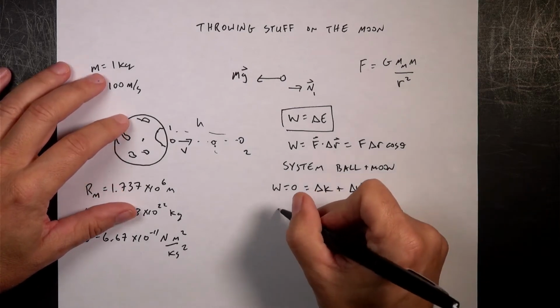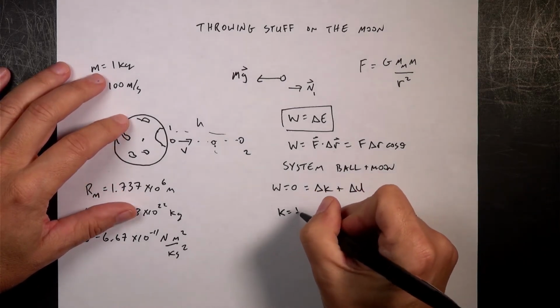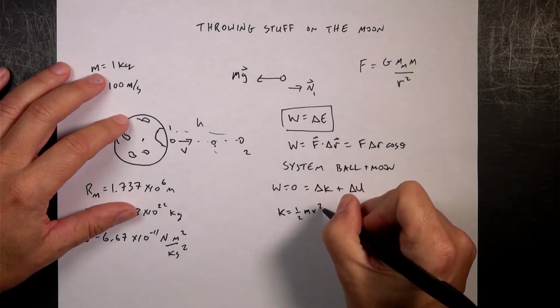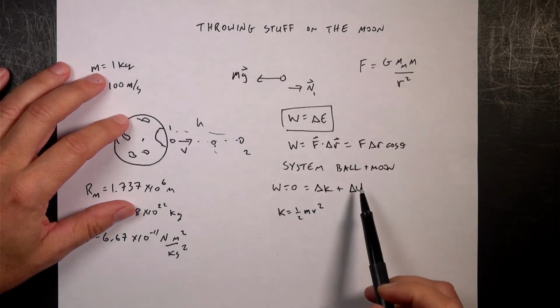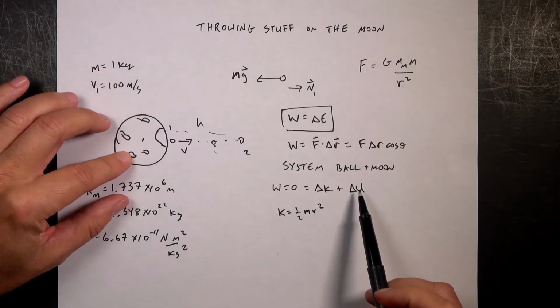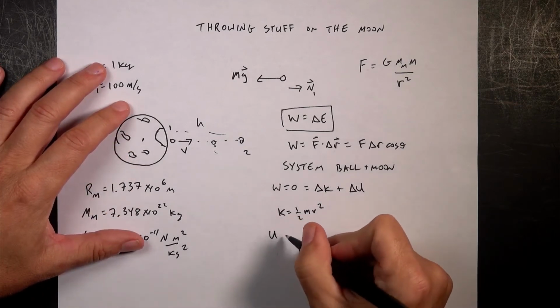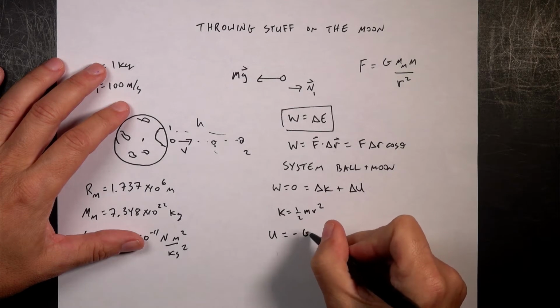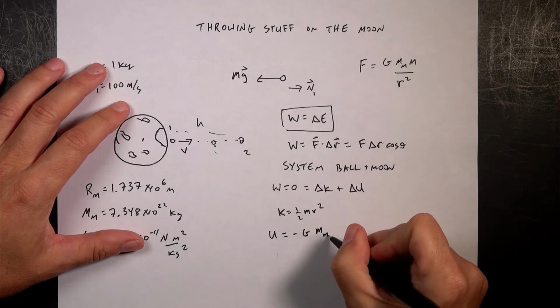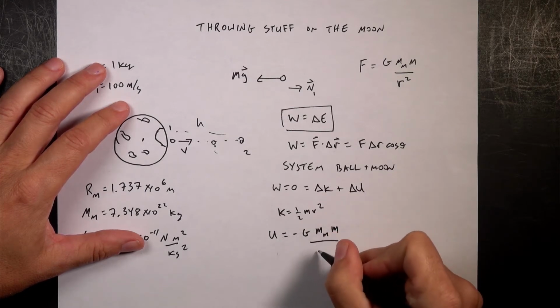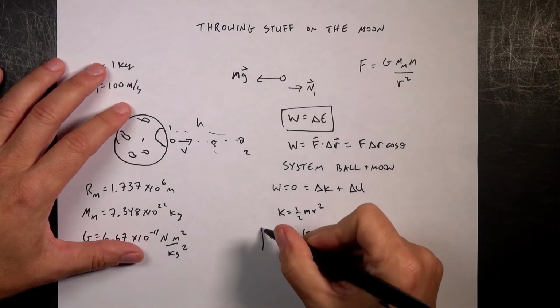So we define kinetic energy as 1/2 mv squared. It's a scalar value. And then we define the potential energy for a system of the ball and the moon as U equals negative G m of the moon, mass of the object, over r. That's an important one right there.